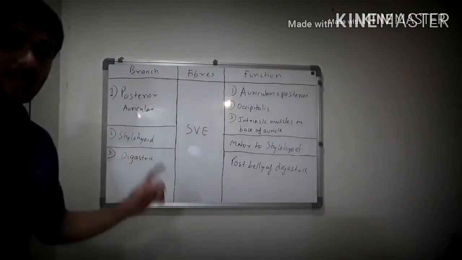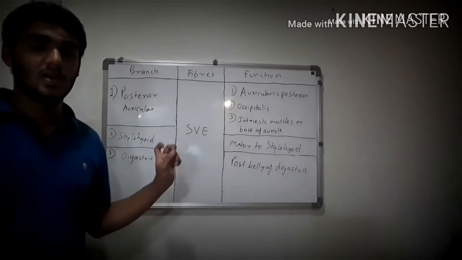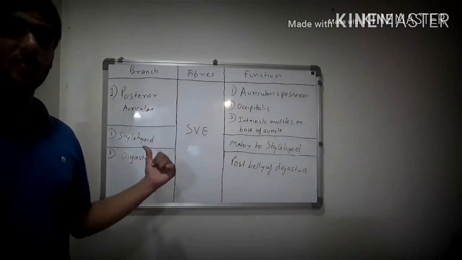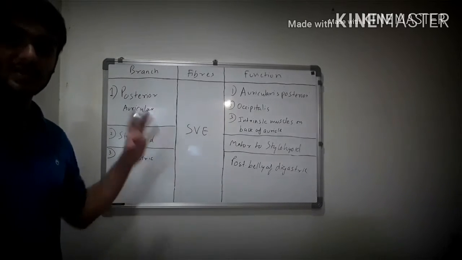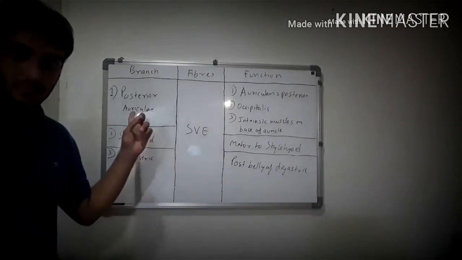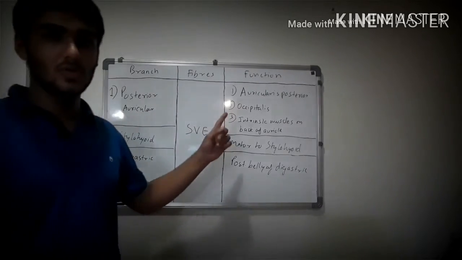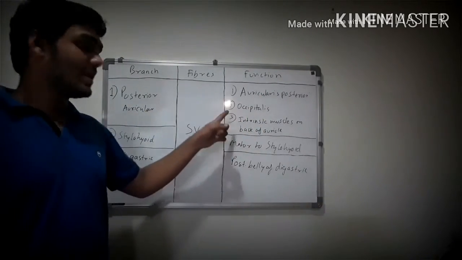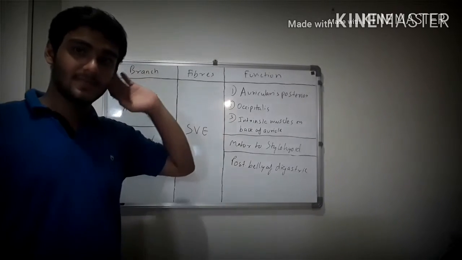Talking about the branches at the stylomastoid foramen, firstly we have the posterior auricular branch, then the stylohyoid branch, and lastly the digastric branch. And all these branches carry special visceral efferent fibers. Firstly, talking about the posterior auricular branch, it is motor to auricularis posterior, occipitalis, and the intrinsic muscles on the back of the auricle.